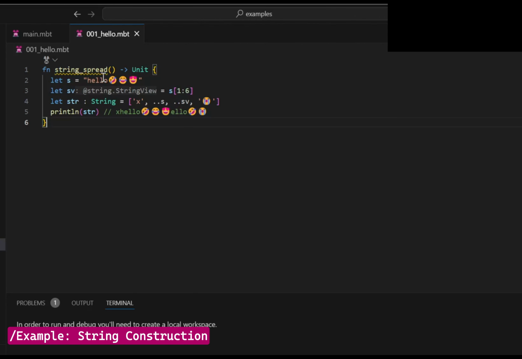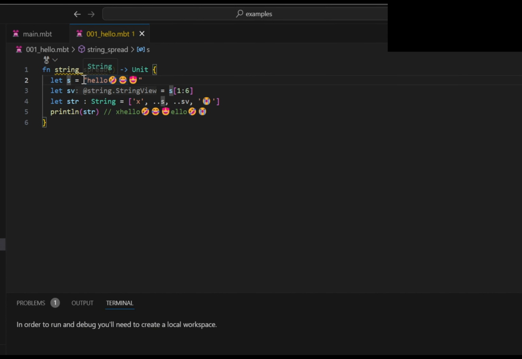Let's first look at how we can use array spread to construct a string. We can declare a string s, and the square brackets represent our view operation. Here, we are creating a view of s that includes Unicode characters from the 1st to the 6th, excluding the 6th character. Then, using the newly introduced array spread operation, we can easily construct a string where the first element is 'x'. We use ... to spread the original string s, and we continue by spreading the view we just created. Finally, we can append another character to the string.